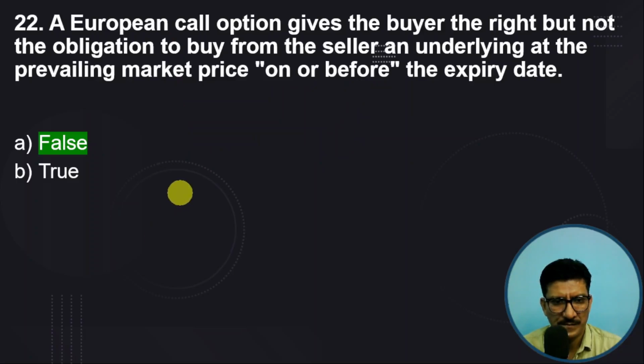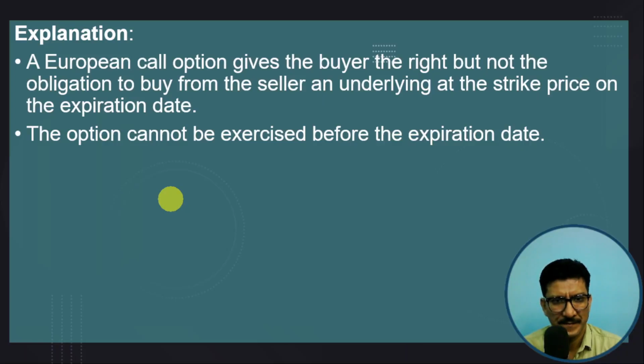Got it? European options cannot be exercised before the expiry date. This is important. In the Indian stock exchange, we follow European options. That's why you find CE, PE: call European, put European. If it were denoted CA, PA, then it would be call American, put American.